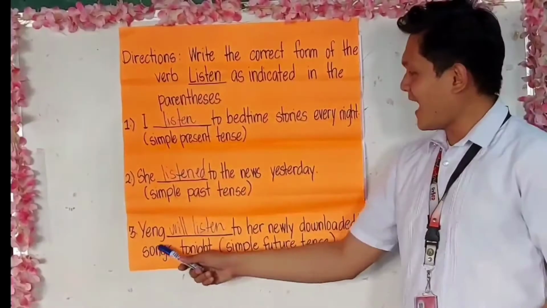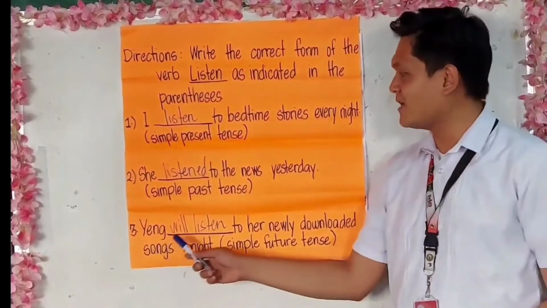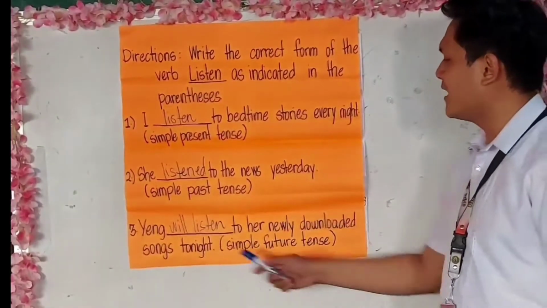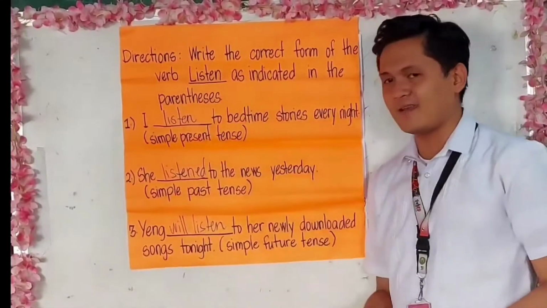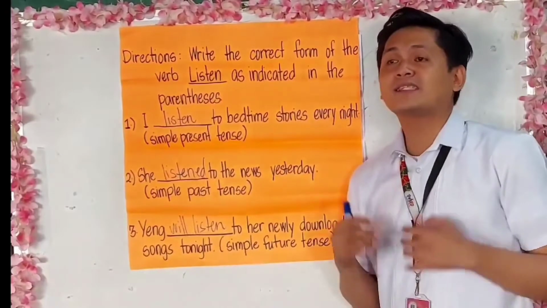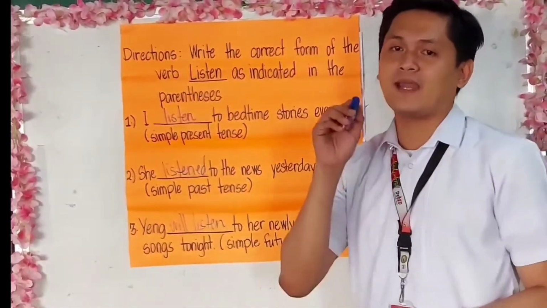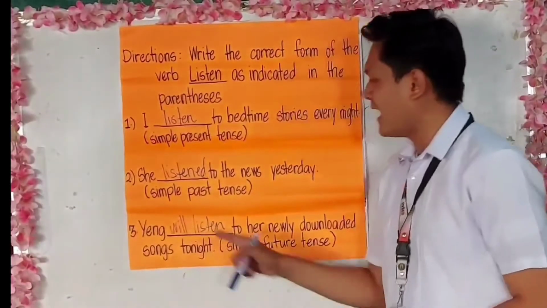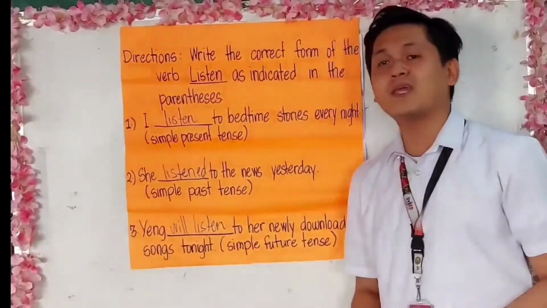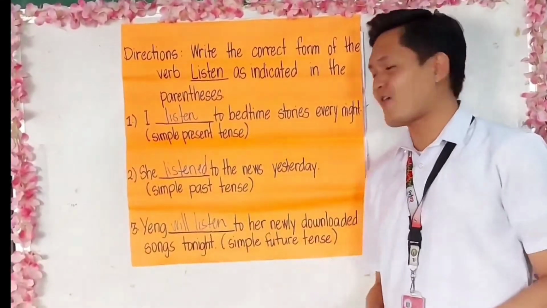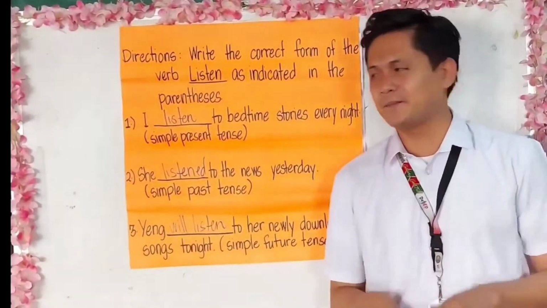Everybody read. Yang will listen to her newly downloaded songs tonight. Again, Yang will listen to her newly downloaded songs tonight. What is asked? The simple future tense of the word listen. So how are we going to form the simple future tense of the word listen? We have to add a word, will, very good, plus the base form of the verb. That is why sentence number 3 is correct. Very good. Alright, now let's move on to our next activity.